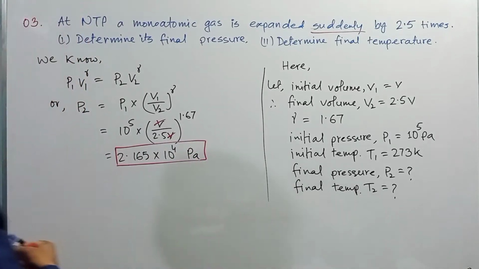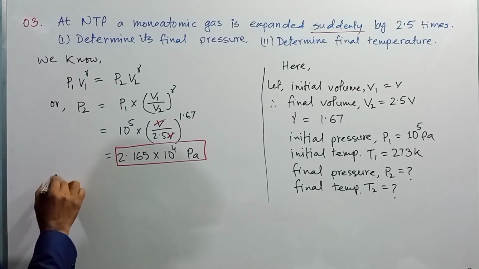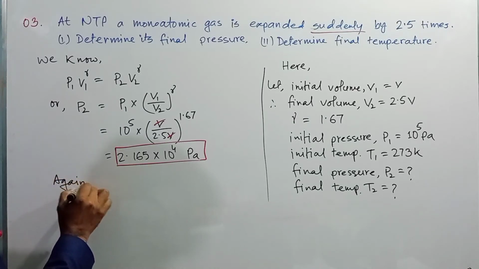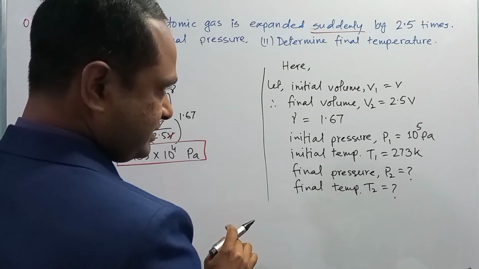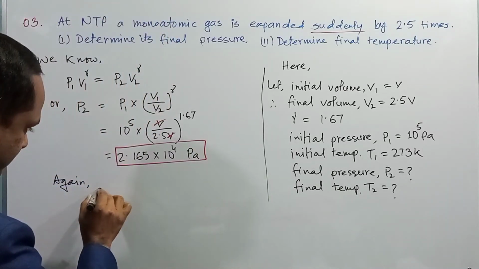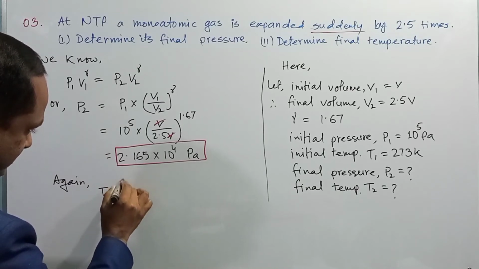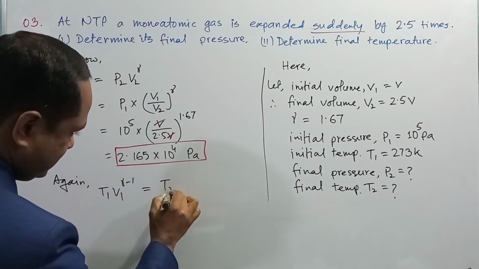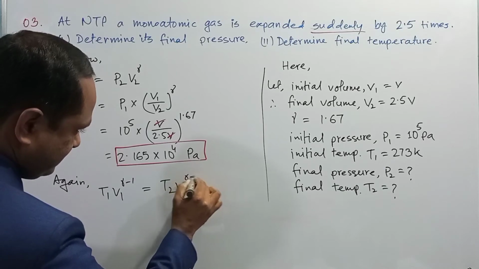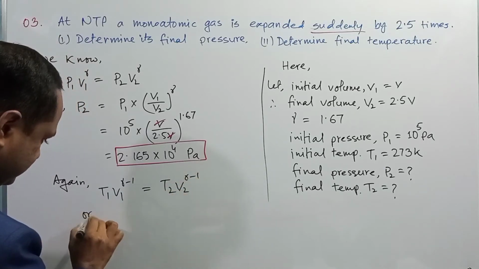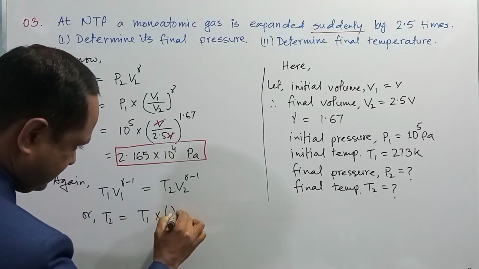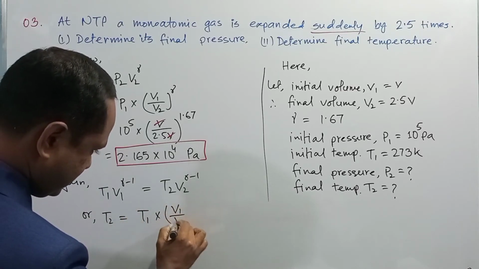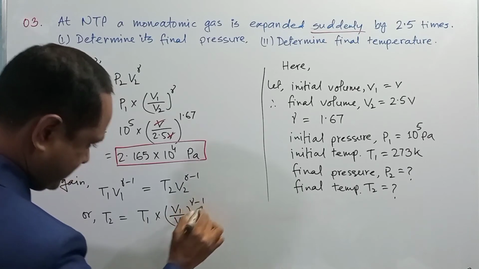Again, you know the relation between temperature and volume: T1 V1 to the power gamma minus 1 is equal to T2 V2 to the power gamma minus 1, or T2 is equal to T1 multiplied by V1 by V2 to the power gamma minus 1.